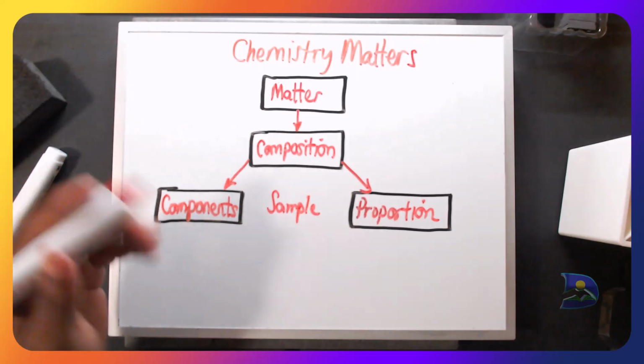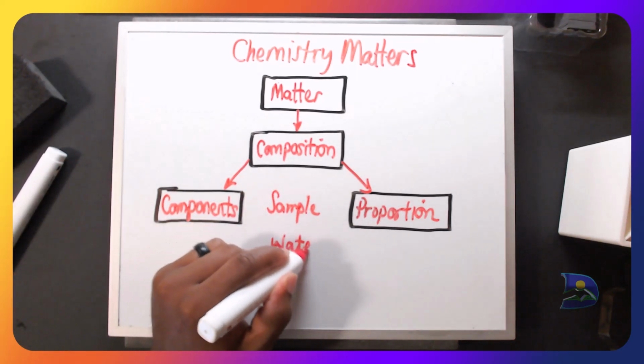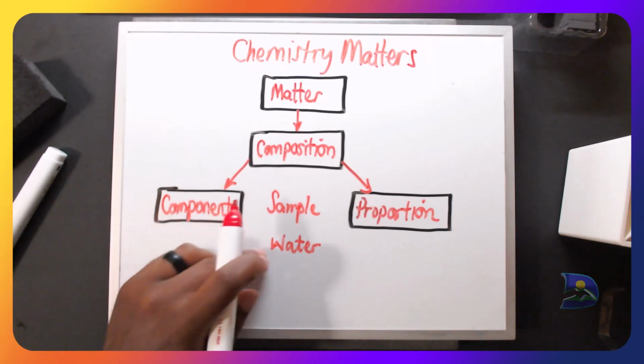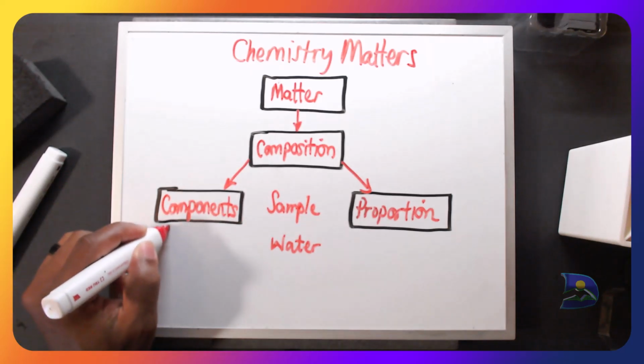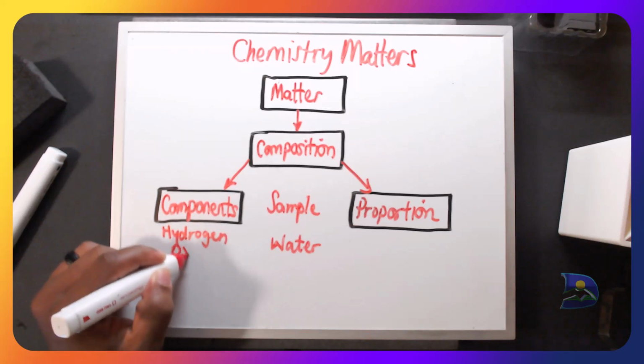So let's take, for example, a sample of water. We know that the composition of water has the following elements: hydrogen and oxygen.